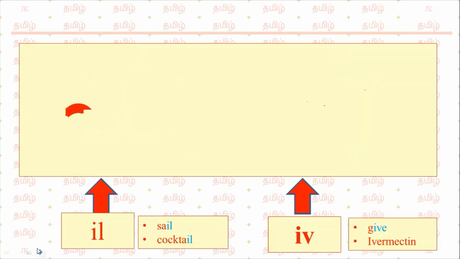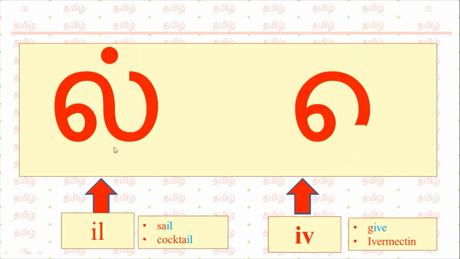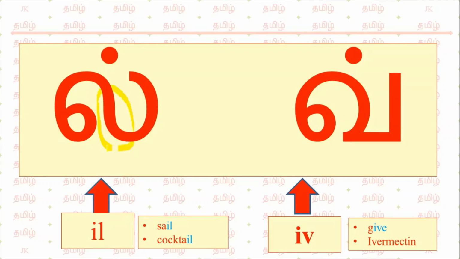The next 2 letters in middle consonant are il and iv. If you see these 2 letters, il and iv, they both will look the same in appearance. The only difference is this part.